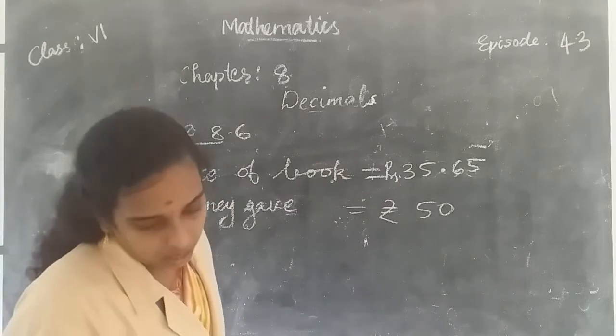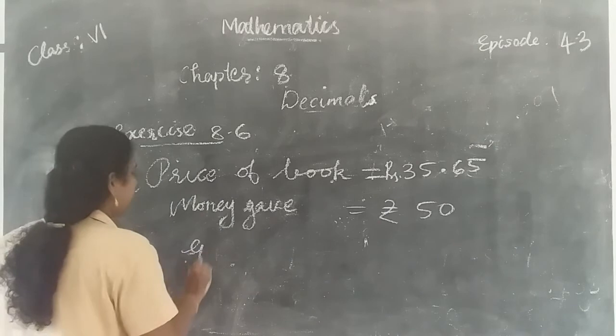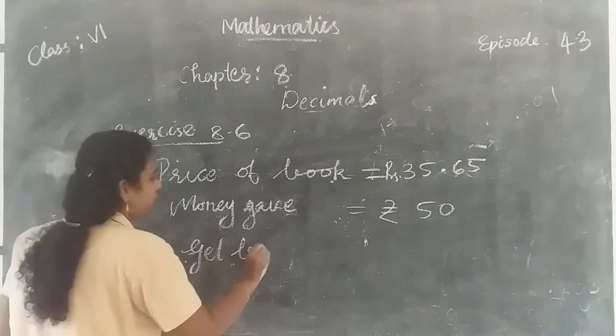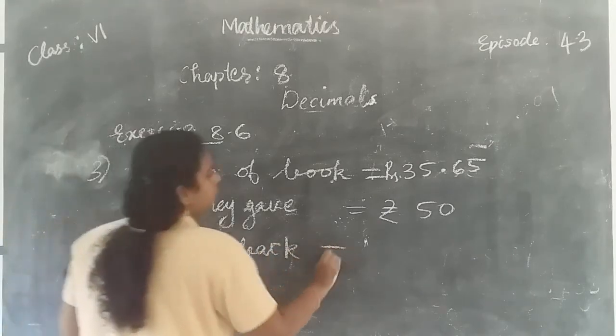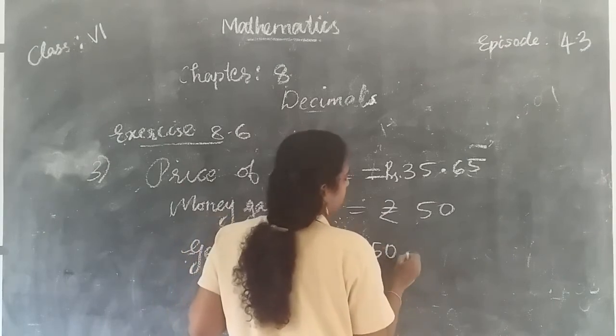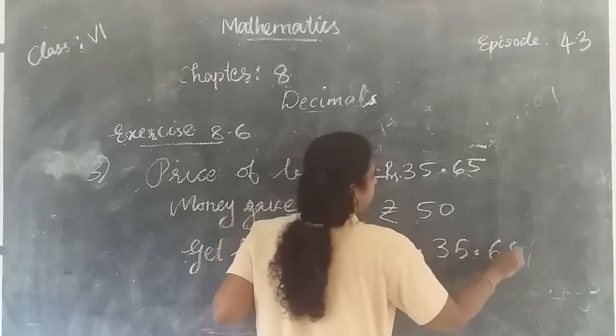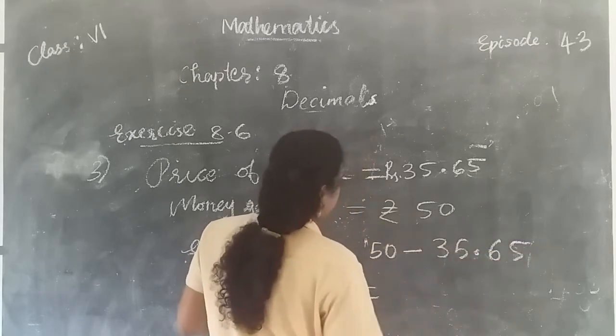Money he got back from the shopkeeper is equal to 50 minus 35.65.